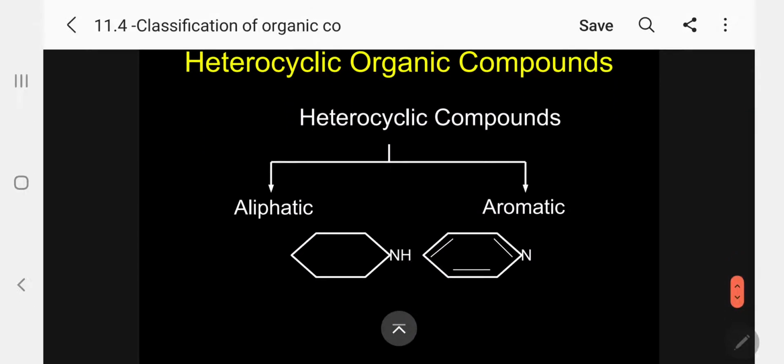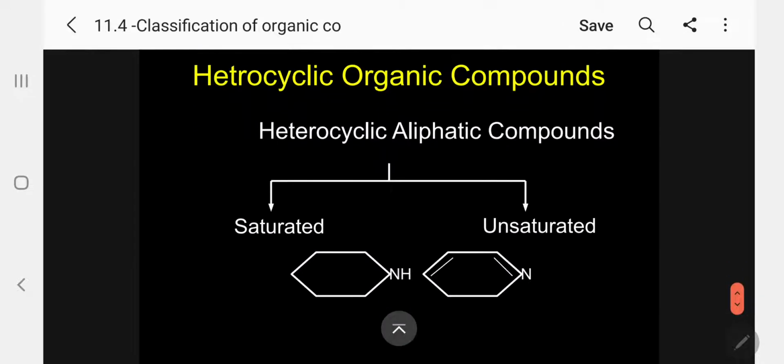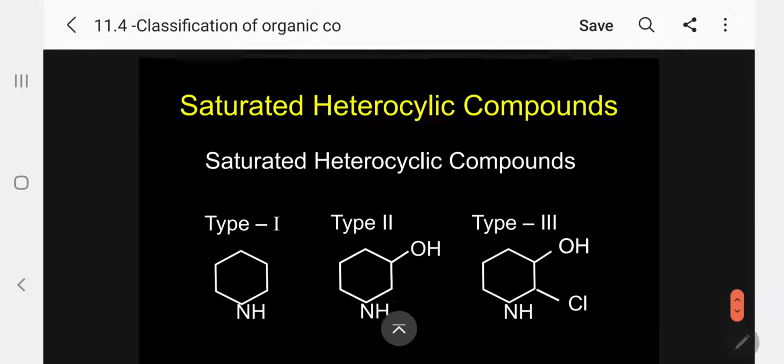Now, heterocyclic compounds we can also classify as aliphatic and aromatic. I tell you, this is piperidine, this is pyridine. Coming to heterocyclic aliphatic compound, this is saturated. Unsaturated means there will be one or more double bonds. This is piperidine, this we can say tetrahydropyridine. Kindly follow.